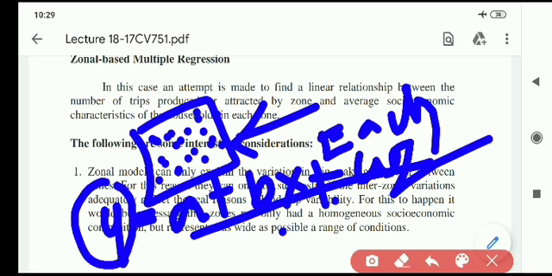Here y stands for the dependent variable, that is the number of trips. x and z stand for independent variables. x may be income level, z may be employment ratio or rate of employment.